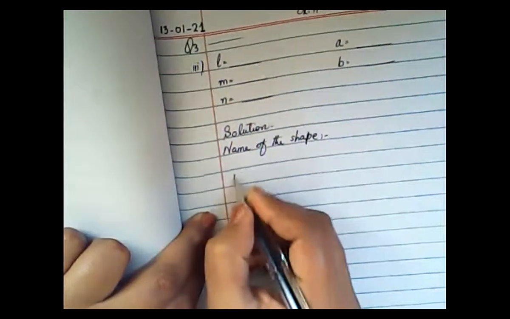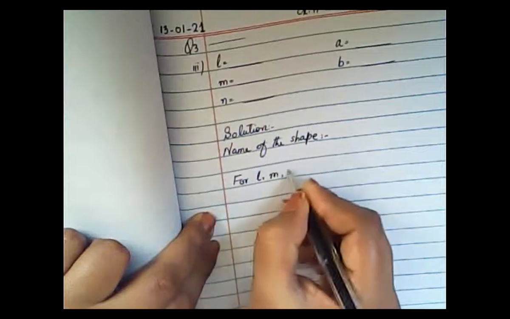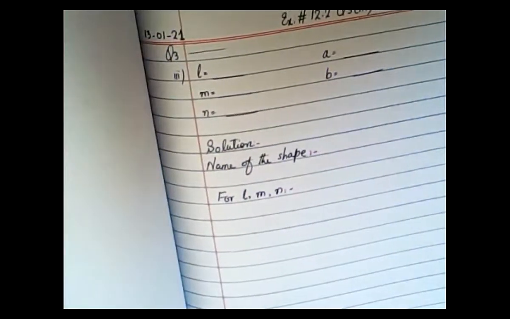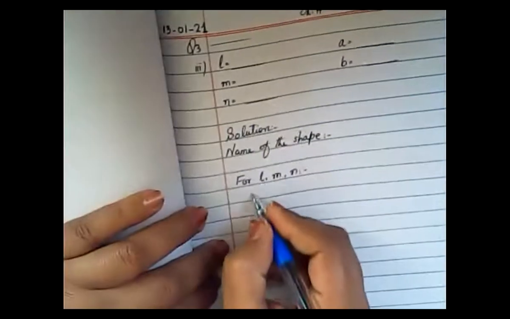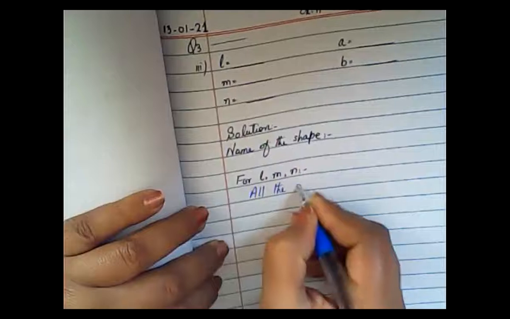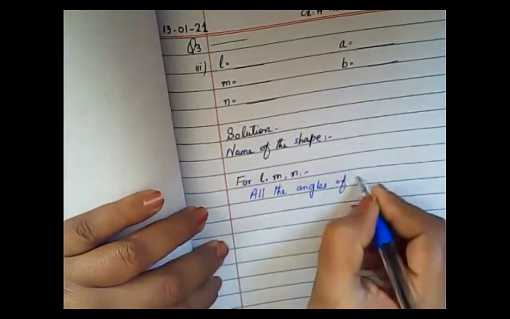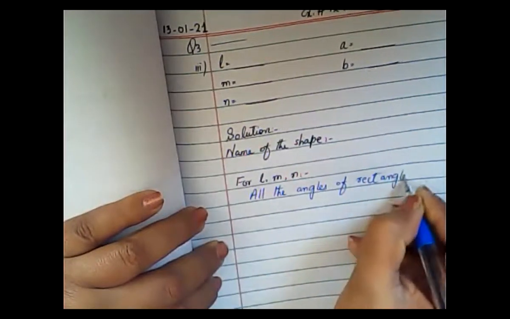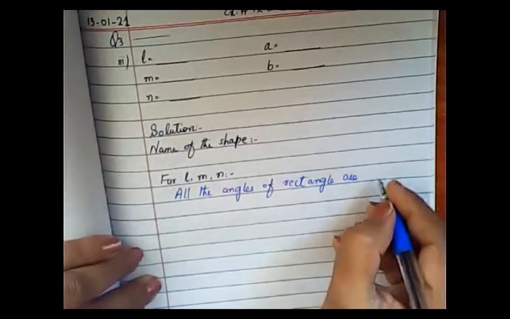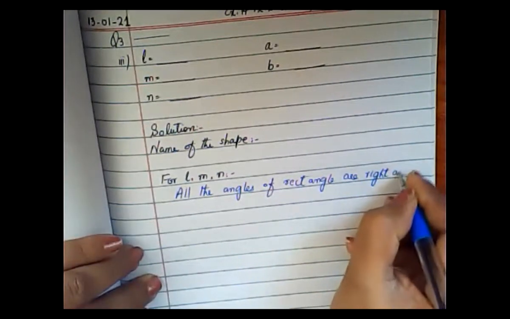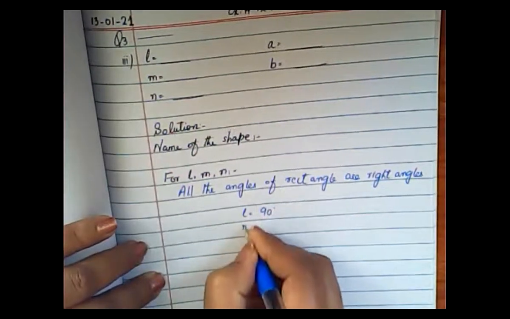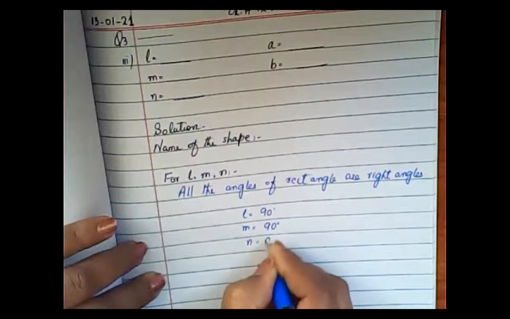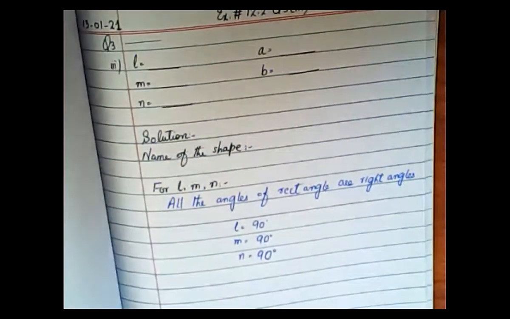Then you will write the heading here for L, M, N. Then after that, you will write here: all the angles of rectangle are right angle. So you will write L is equals to 90-degree, M is equals to 90-degree, and N is equals to 90-degree.